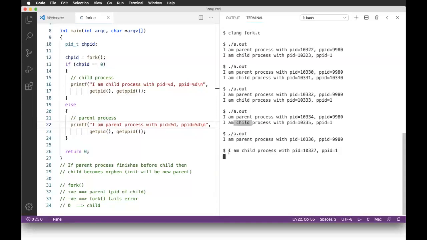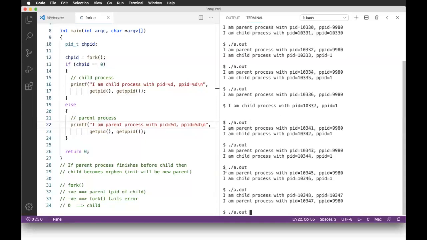So it is coming after the dollar prompt. Maybe the child process will be scheduled. See, for example, after executing so many times, now I got it properly, where first of all the child is scheduled by the scheduler. Then definitely it gives the correct parent ID, which is the process ID of the parent process. See here, 10347, 10347. This has to match.